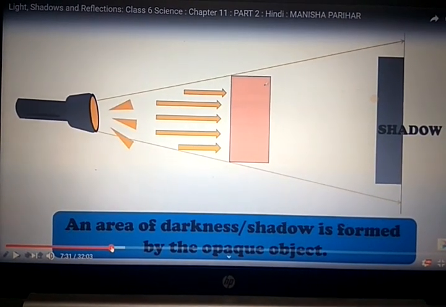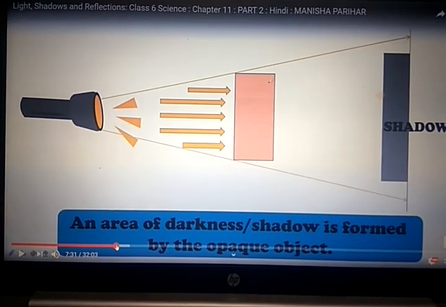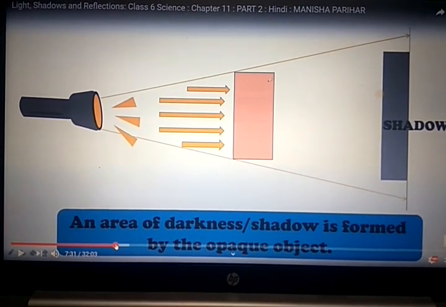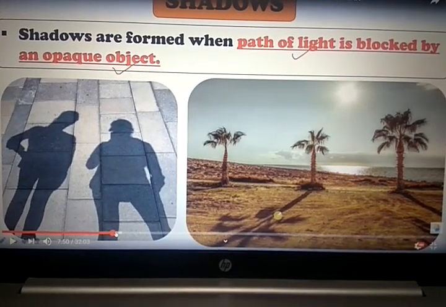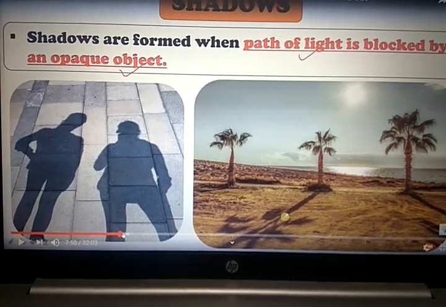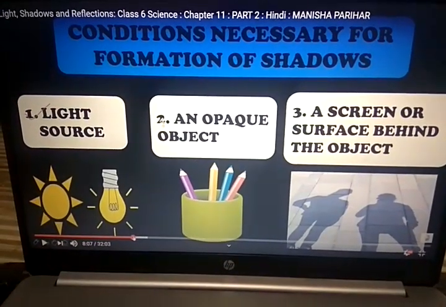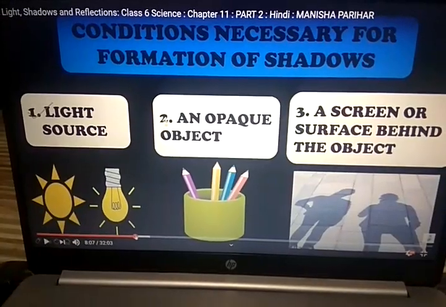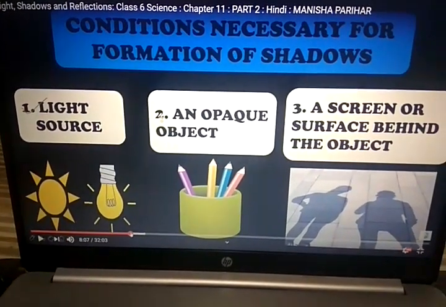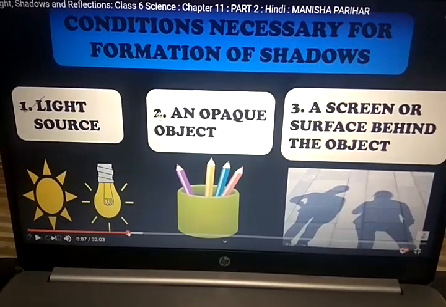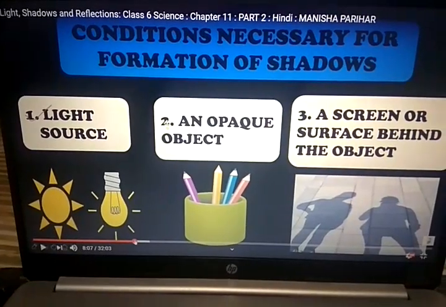You can see, shadow is always formed by which type of object? Opaque object. So shadows are formed when the path of light is blocked by an opaque object. So dear students, what are the conditions necessary for formation of shadow? Number one, a light source must be there, an opaque object must be there, and a screen or surface behind the object is there. If these three conditions are there, then you can find shadows.